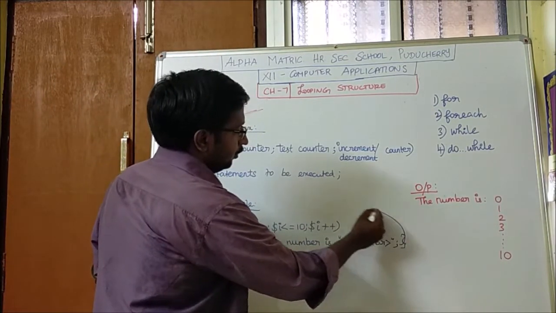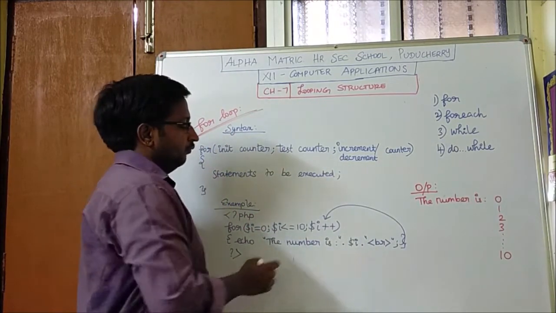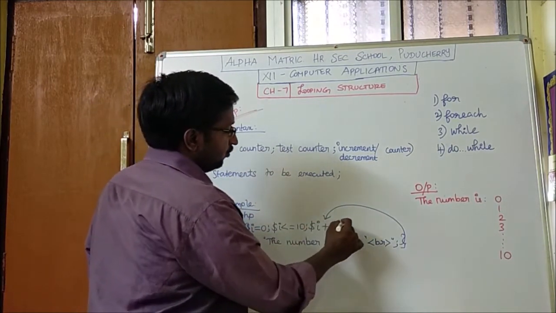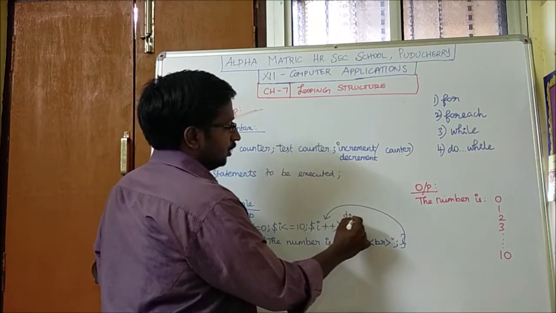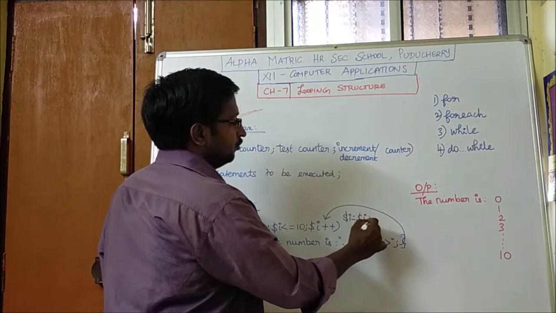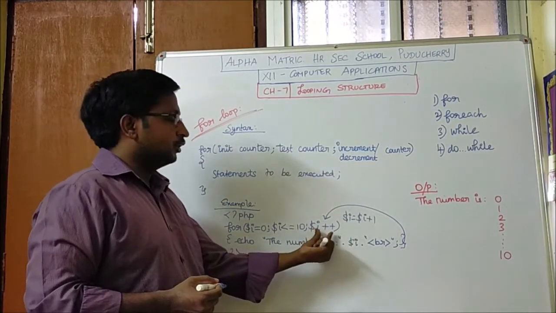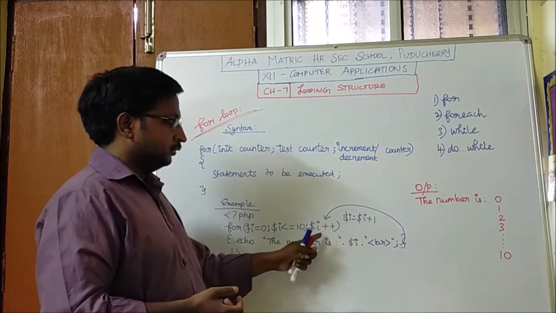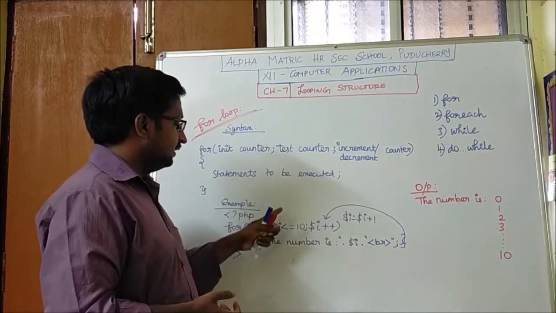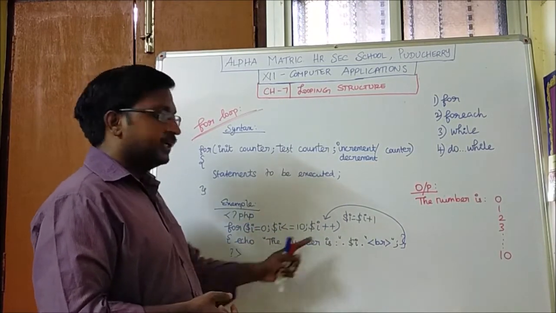Now for the second time, after executing, it will go to the increment or decrement counter. So here the value of $i gets incremented. This means $i is equal to $i plus 1. That is the meaning of this increment operator. So the value of $i gets incremented by 1. Again the condition gets checked. If the condition is true, the loop gets executed.